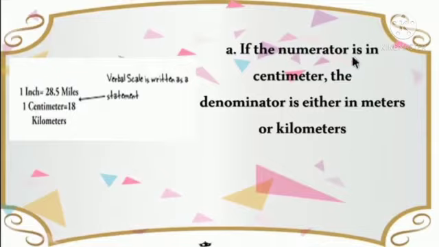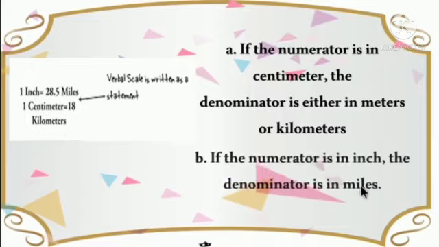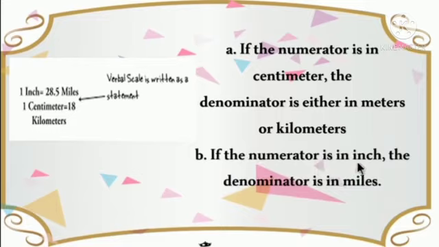If the numerator is in centimeters, the denominator is either in meters or kilometers. 1 centimeter is equal to 18 kilometers. If the numerator is in inches, the denominator is in miles. 1 inch is equal to 28.5 miles.